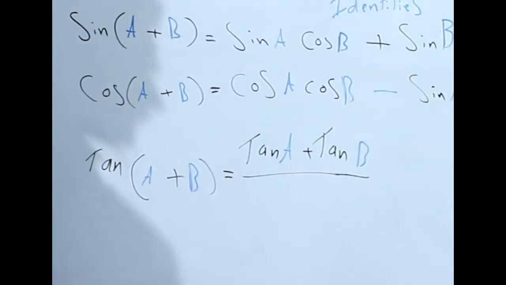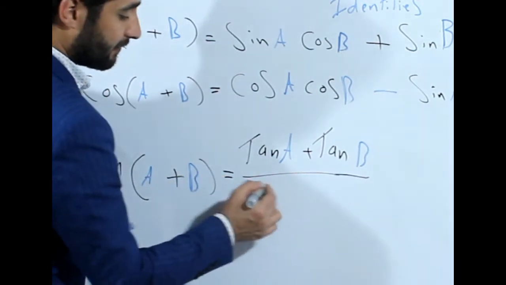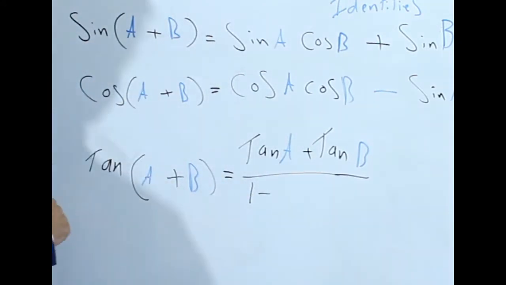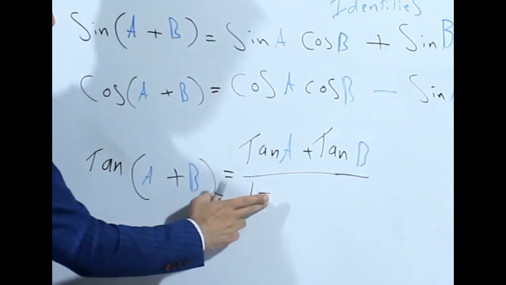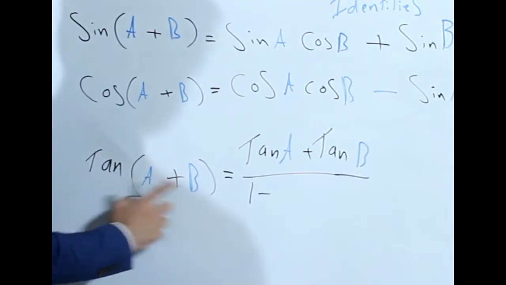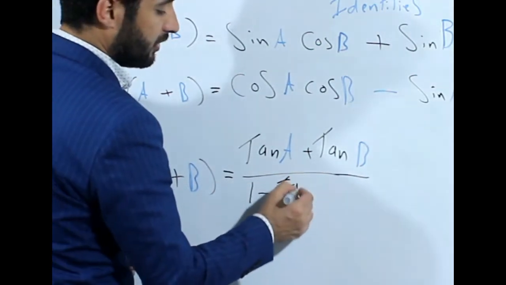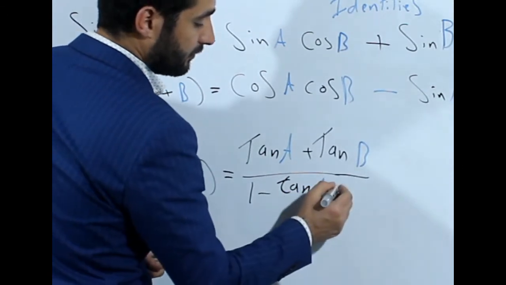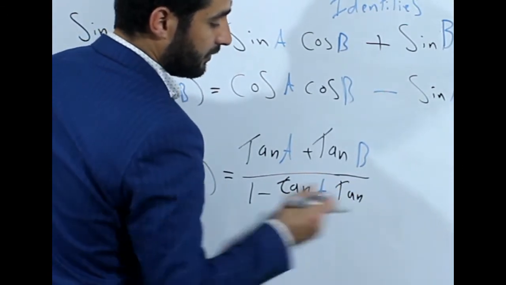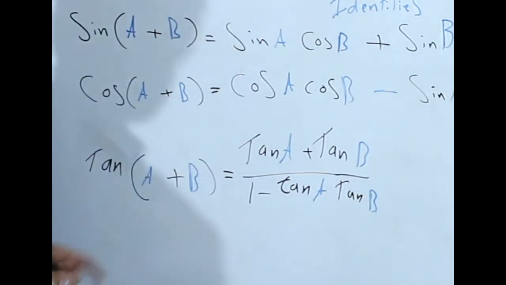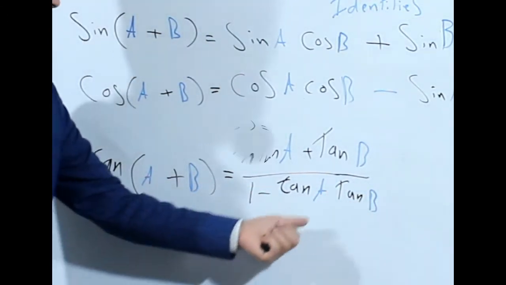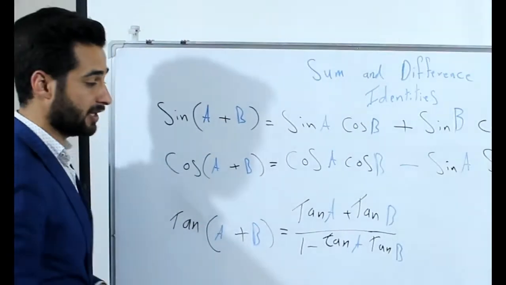She's a little bit kind here, but the next time she will say 1 minus tan a tan b. Here she will change the sign, 1 minus tan a tan b.